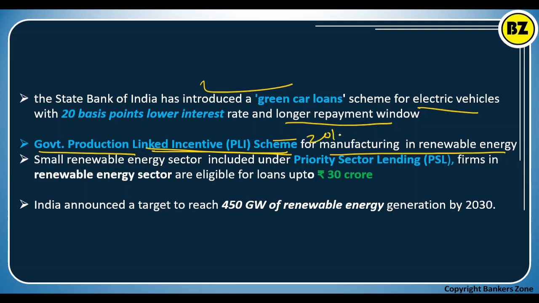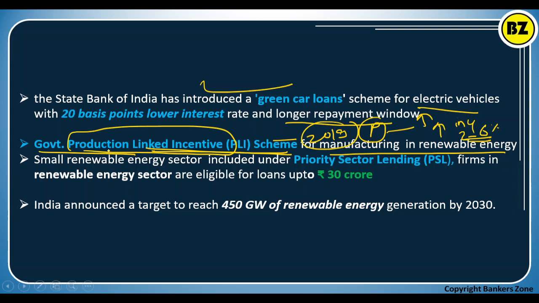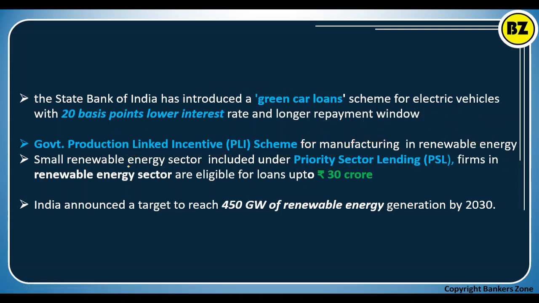See, with respect to the 2019 production of the company, you have to increase that production, okay. And if you increase the production, you will be getting the incentive, that will range from 2 to 6% per year, depending on how much you are increasing per year. So this is the production linked incentive scheme by the government. We have already learned that scheme in the previous chapters. Now this is also applicable in renewable energy, so that is one step towards tackling climate change.